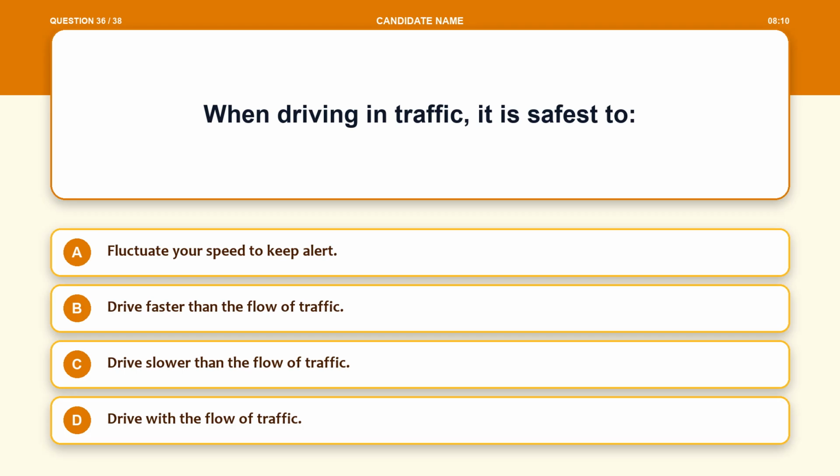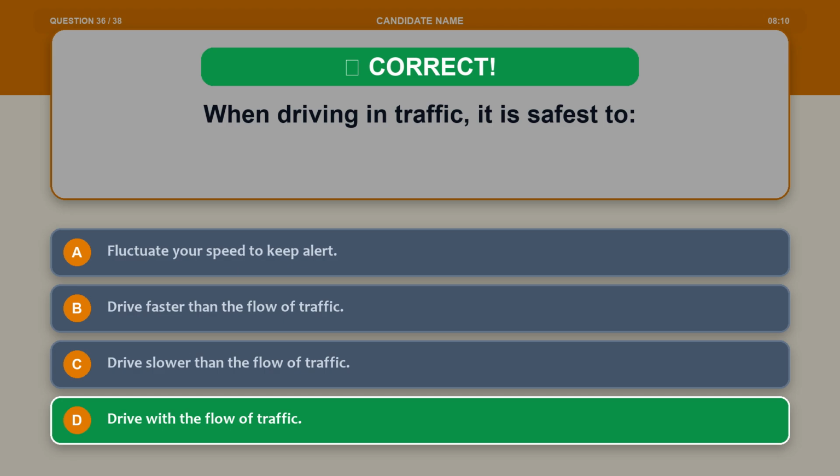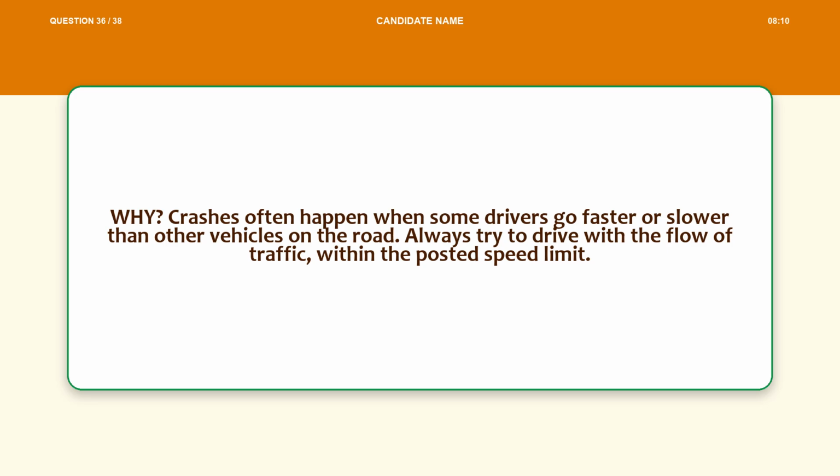Question 36. When driving in traffic, it is safest to option A, fluctuate your speed to keep alert, option B, drive faster than the flow of traffic, option C, drive slower than the flow of traffic, option D, drive with the flow of traffic. The correct answer is option D, drive with the flow of traffic. Explanation. Crashes often happen when some drivers go faster or slower than other vehicles on the road. Always try to drive with the flow of traffic within the posted speed limit.